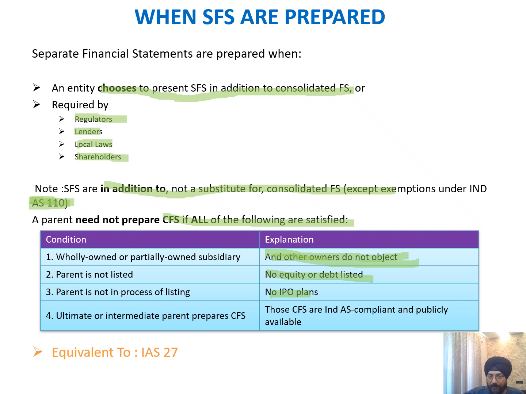What are those conditions? Parent is not listed, parent is not in the process of listing, wholly owned or partly owned subsidiary, if and only if other owners do not object to the preparation of the financial statement on SFS basis rather than CFS basis. So if conditions are satisfied, then presentation by the parent of SFS is sufficient and they are not required to produce the CFS, which is the consolidated financial statement.